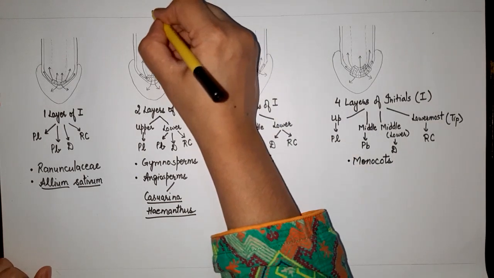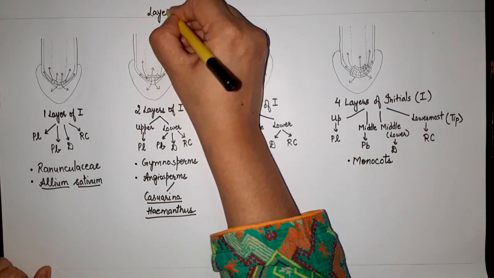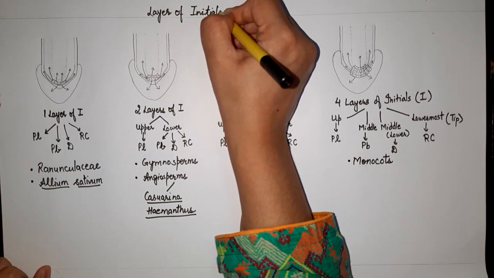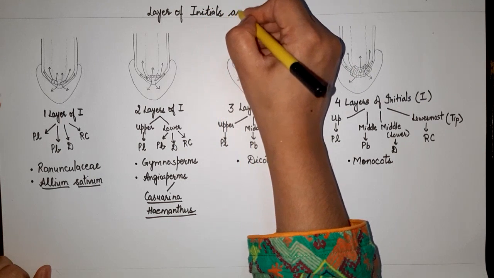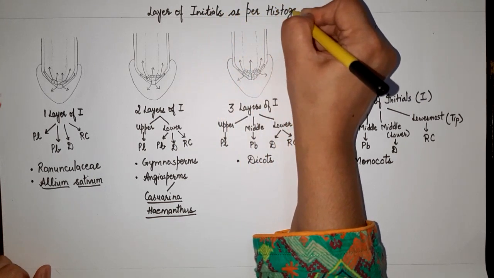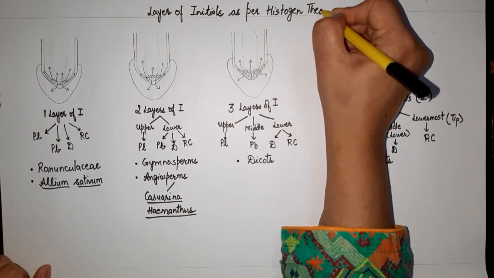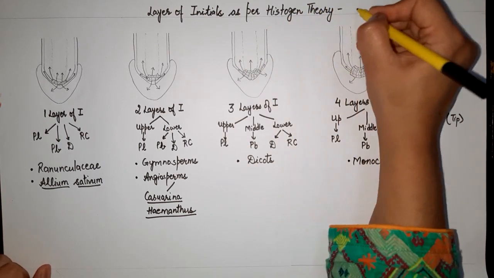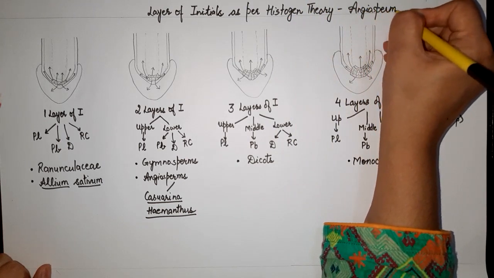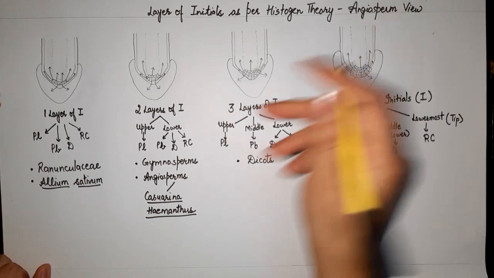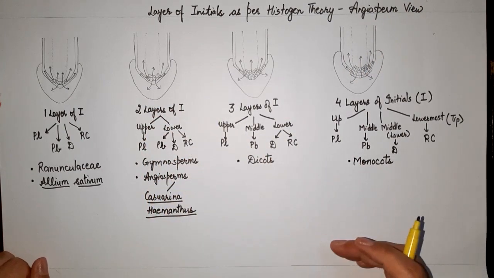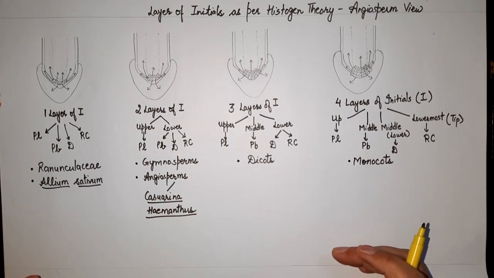So these are the layers of initials as per histogen theory, and since all these are present in angiosperms, we call it an angiosperm view. But I told you that the 2 layers of initials is found in gymnosperms as well, and in all other lower plants we follow a single apical cell theory.